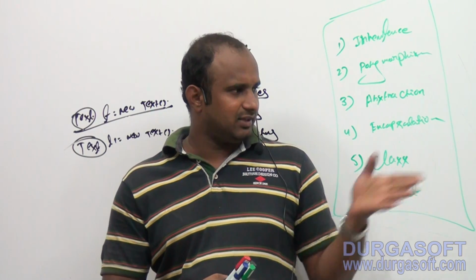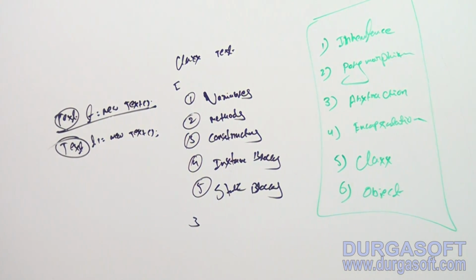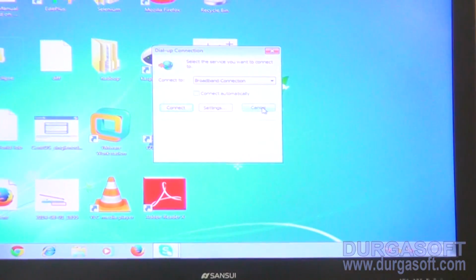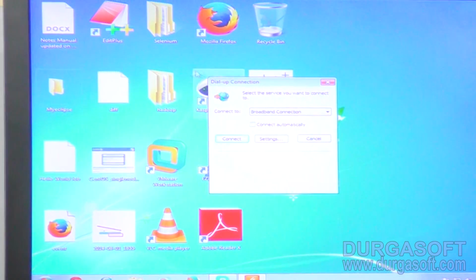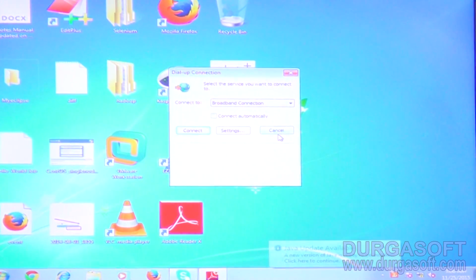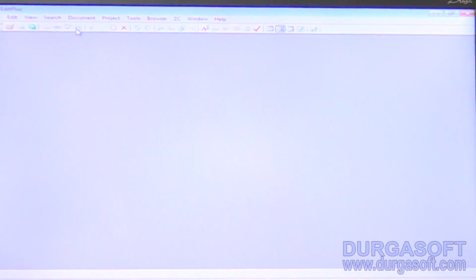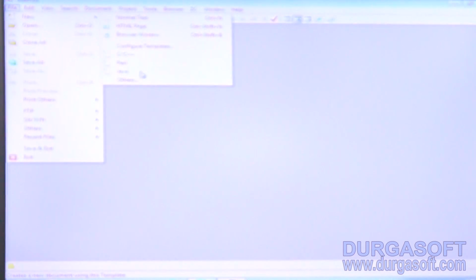So here, practically I will implement inheritance. Check the screen once here. On the screen, you open the Edit Plus. Do the practicals of Core Java only by using Edit Plus. Don't use Notepad, first concept. Don't use Notepad to develop the applications. Always better to use the Edit Plus editor.